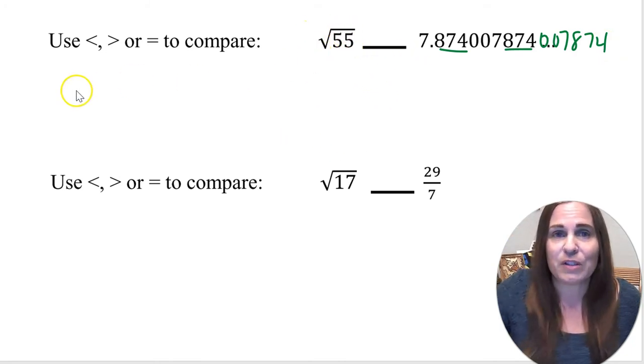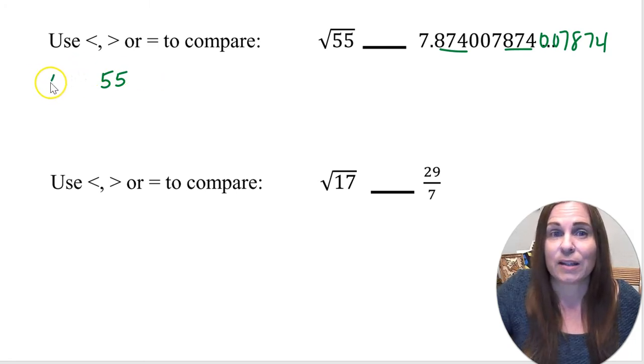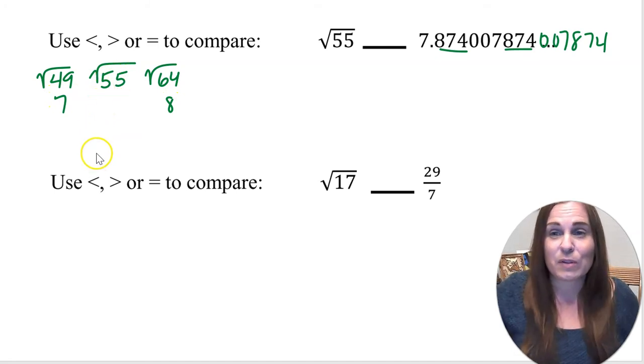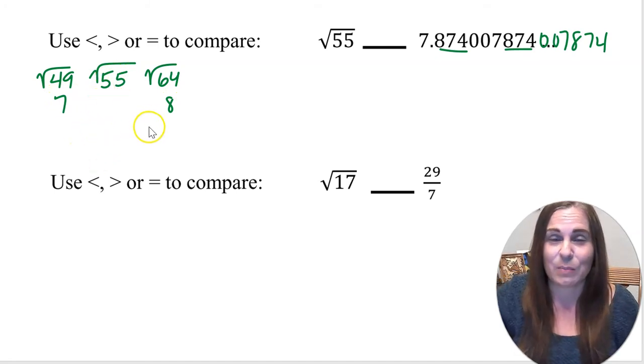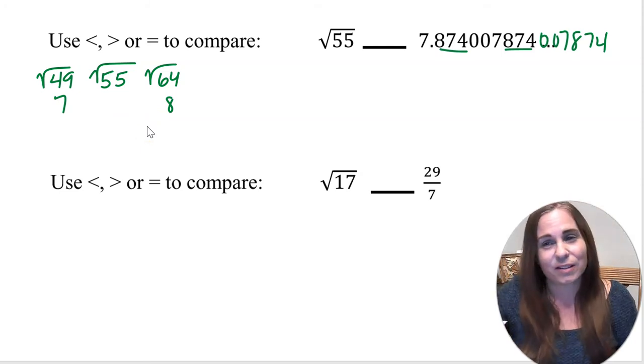So the square root of 55, you have to think about which 2 perfect squares that's between. So 55 is going to be between the square root of 49, right? And the square root of 64. And that is 7 and 8. So we know that the square root of 55 is somewhere between 7 and 8, but we don't know exactly where. But is 55 closer to 49 or to 64?